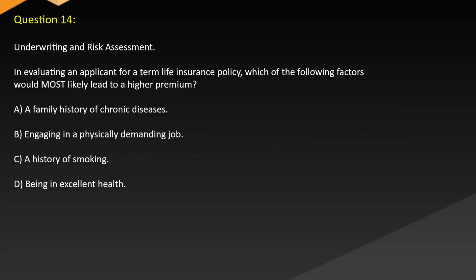Question 14. Underwriting and risk assessment. In evaluating an applicant for a term life insurance policy, which of the following factors would most likely lead to a higher premium? A. A family history of chronic diseases. B. Engaging in a physically demanding job. C. A history of smoking. D. Being in excellent health.